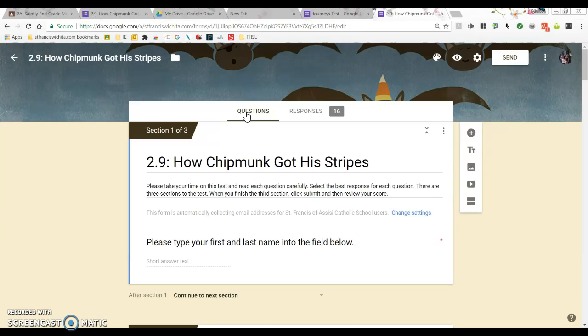I wanted to show you just using that form. You can create any kind of test. It can be multiple choice, it can be short answer, it can be anything you want. Create it in Google Forms, upload it to Google Classroom. It will grade it for you automatically, and then you have data right there within minutes that you can look at without having to grade one paper yourself. I thought that was a great application, and it has saved me a tremendous amount of time. And I'm able to visually see the results of my kids' tests.